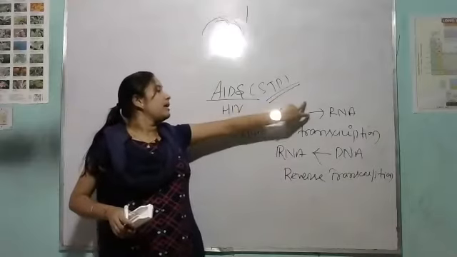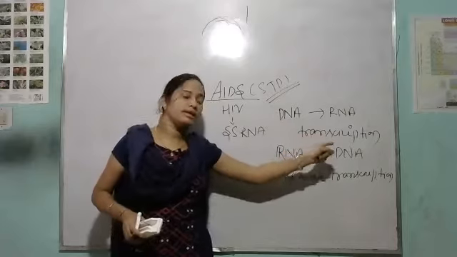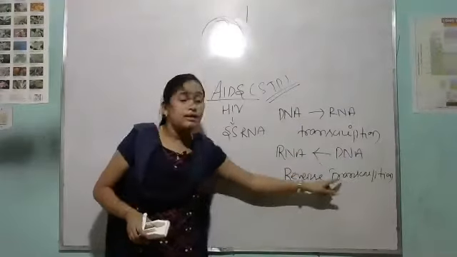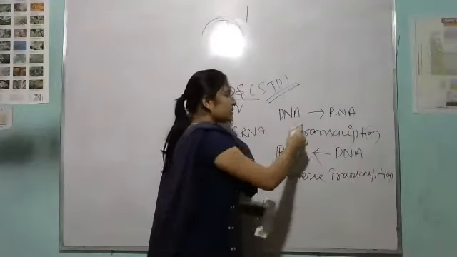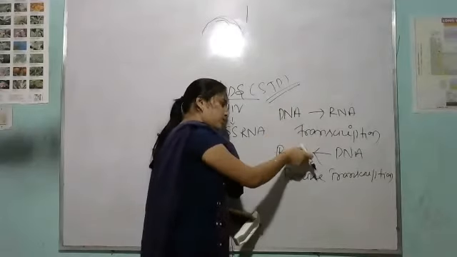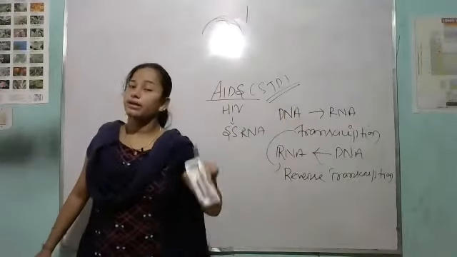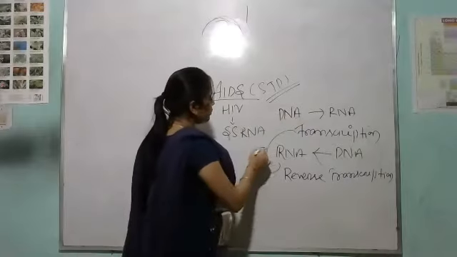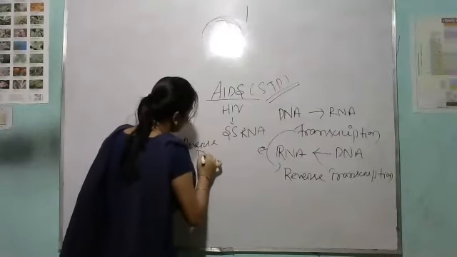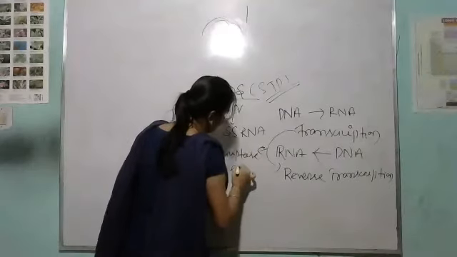See, the formation of RNA from DNA is called transcription. Clear? Then the formation of DNA from RNA is called reverse transcription. See, here is transcription and this one is the reverse of it. That's why this is called reverse transcription. And the enzyme is called what? Your reverse transcriptase enzyme.